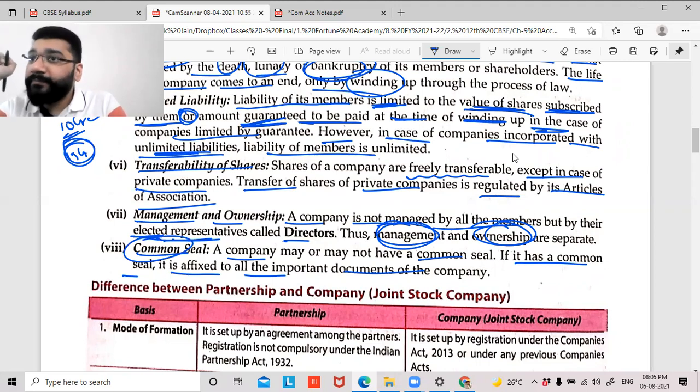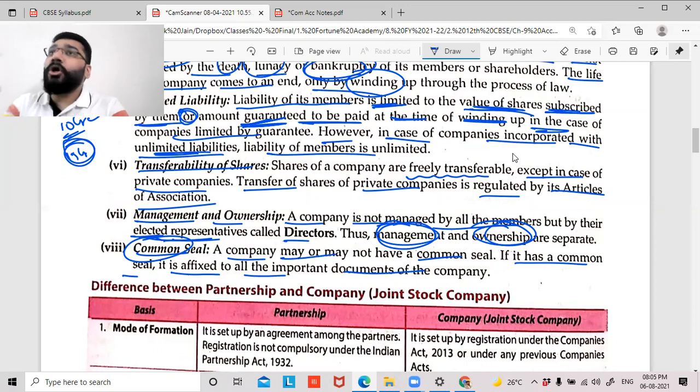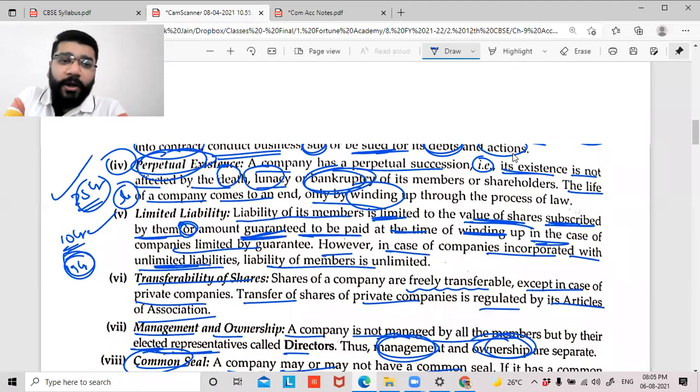You have to have it. So a company may or may not have. It is not compulsory to have a common seal, but generally a company has a common seal. These are the features, guys. The first point is what?